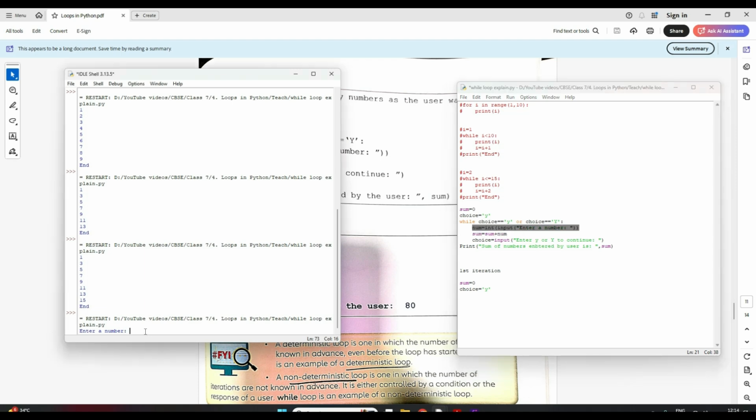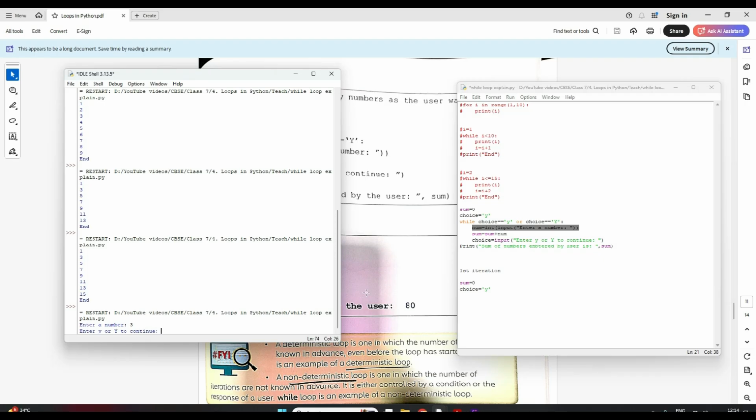I enter a number, suppose 3, enter. Now it will come to this line. Here what will sum become? Sum is equal to sum plus num. Sum was 0 here, so it will be 0 plus 3. So now my sum becomes 3 in this iteration.